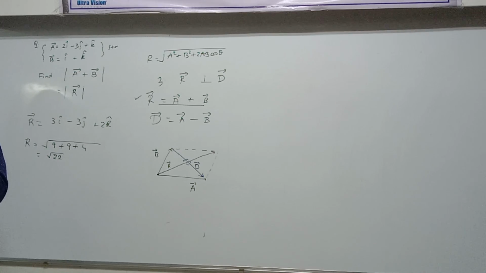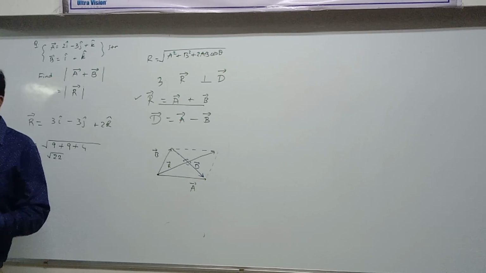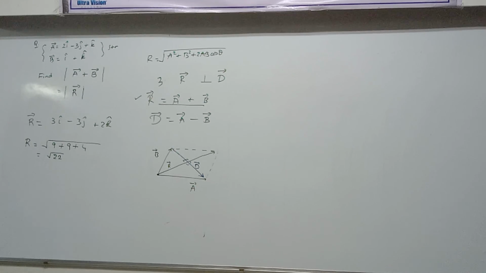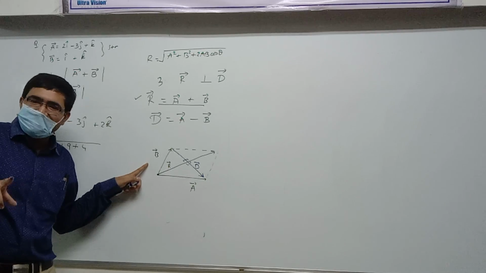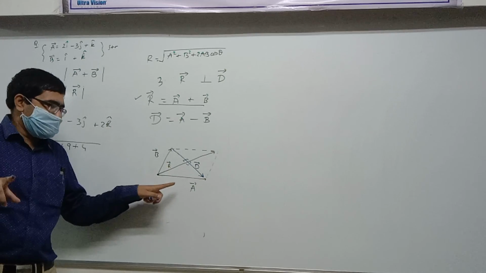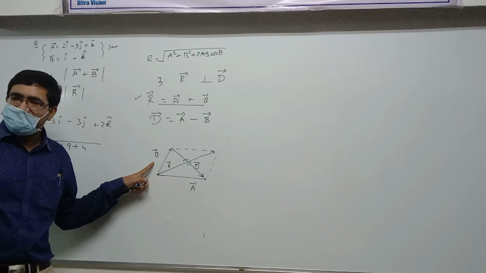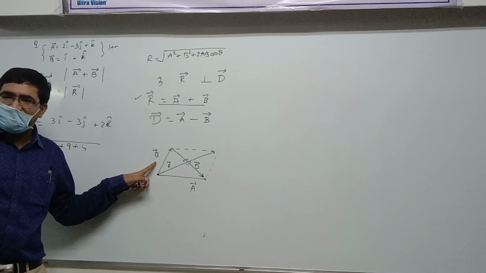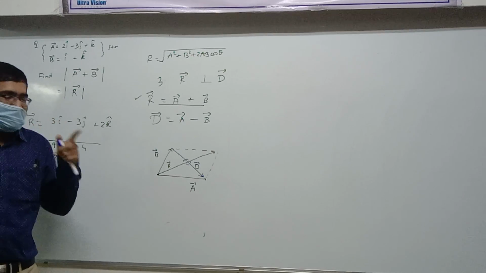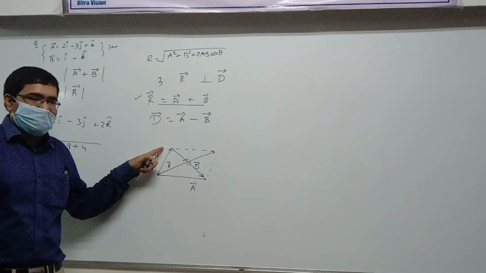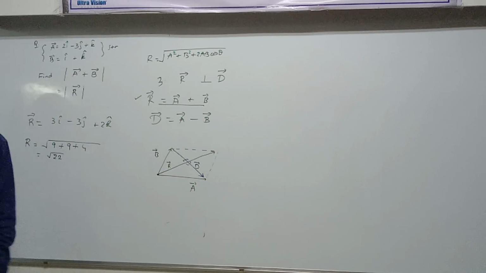So read the options carefully and decide which option is right. All sides are equal in length. Which option is right? Both the forces or both the vectors, are they, in option A, equal to each other? Are these two equal to each other? In a rhombus all sides are equal in length, that is in magnitude, but the directions are definitely different. Correct or not? So which is the correct option? B. Equal in magnitude, but direction is different. Did you get that? Yes.